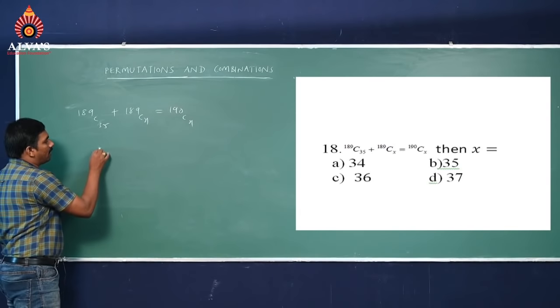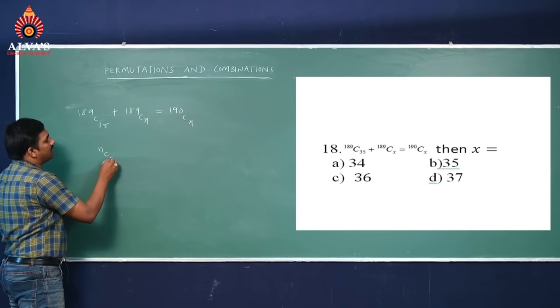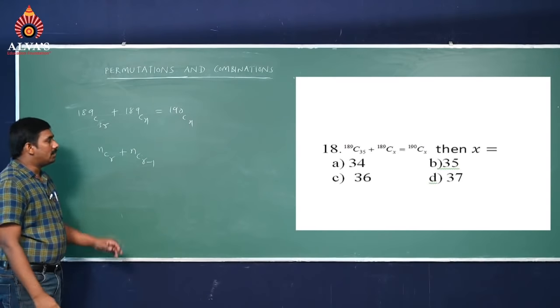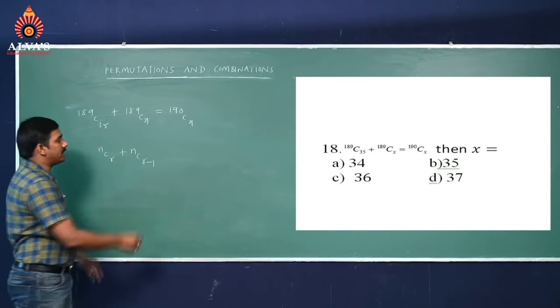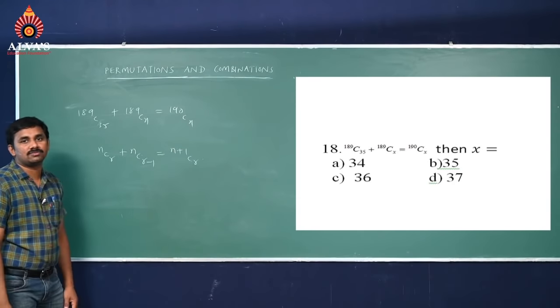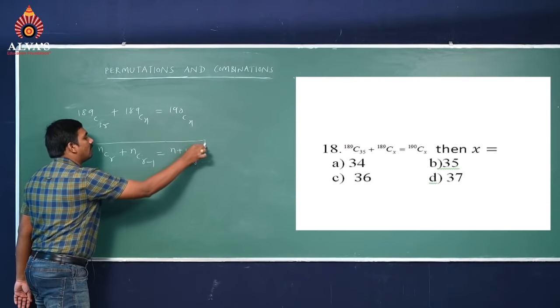It is an important formula in combinations: NCR plus NCR minus 1 equal to N plus 1 CR. Try to follow this formula.